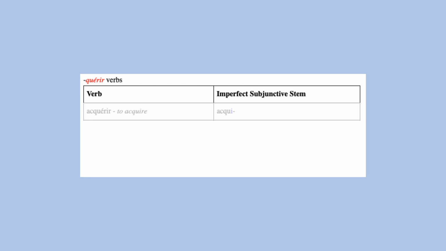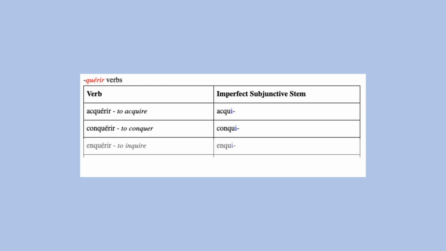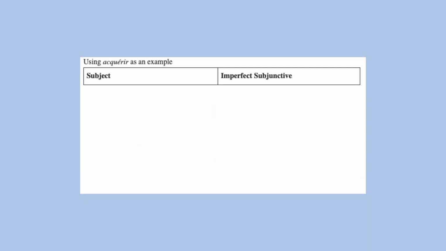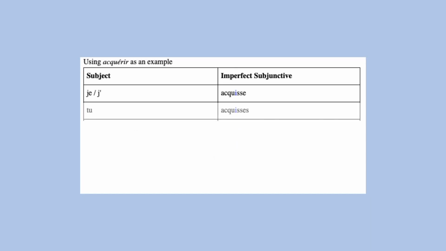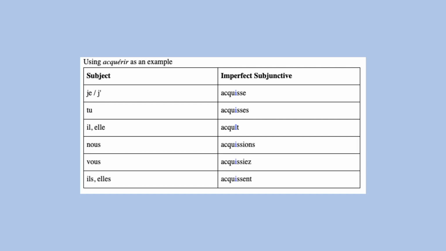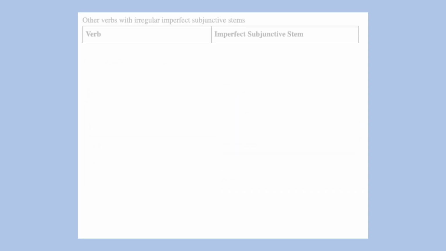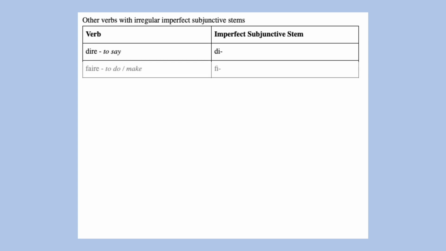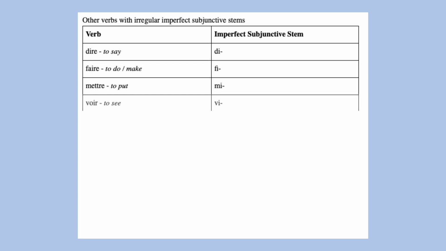The imperfect subjunctive stems for -quérir verbs end in -qui. For acquérir, we have acquisse, acquisses, acquît, acquissions, acquissiez, acquissent. And there are several other verbs with irregular imperfect subjunctive stems ending in I.